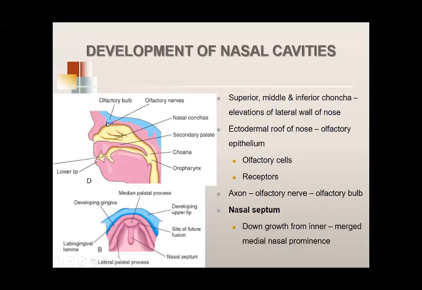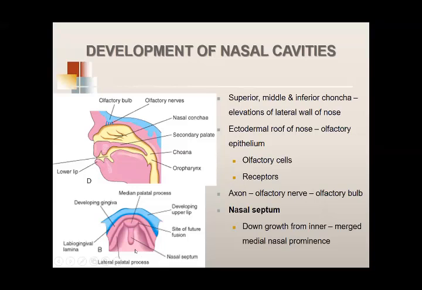From the olfactory cells arise these olfactory axons that go and relay in the olfactory bulb. These axons make up the olfactory nerve. The olfactory nerve goes and relays in the olfactory bulb. When we do the first cranial nerve, we'll cover this further.